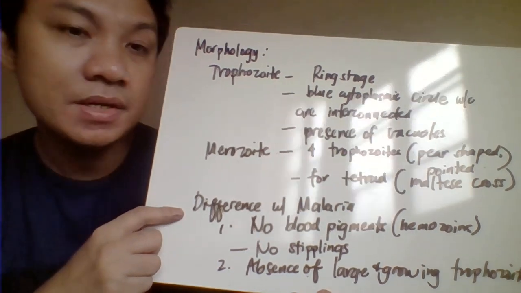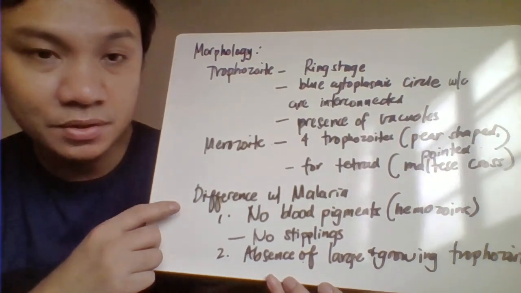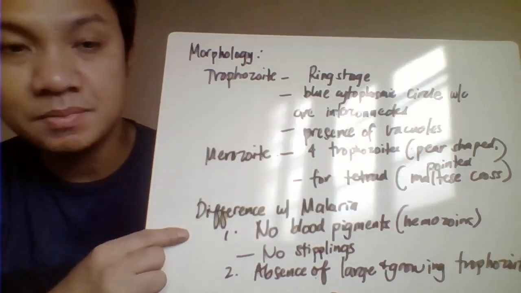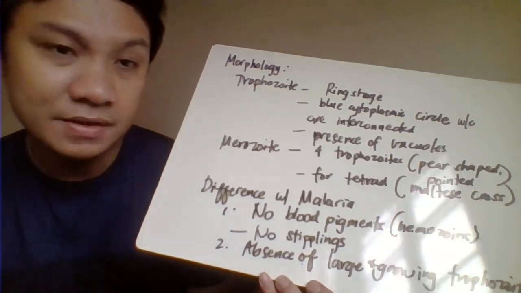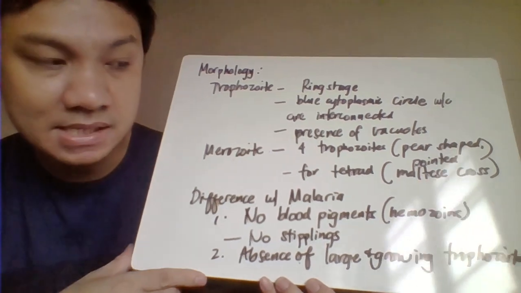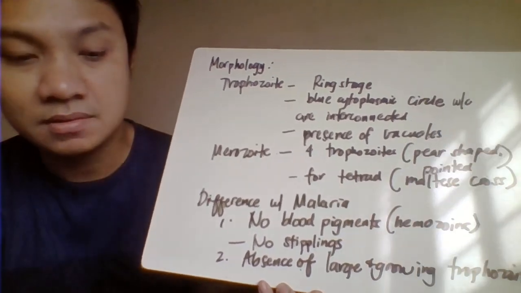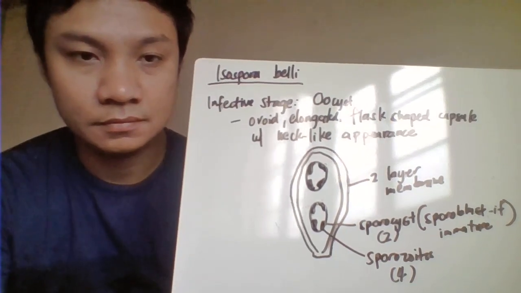So how does your Babesia differ from your malarial infections? It has the absence of the blood pigment or the hemozoin, plus the absence also of stippling. It has no Schuffner's dots and other stippling. And then it also has the absence of large growing trophozoites.